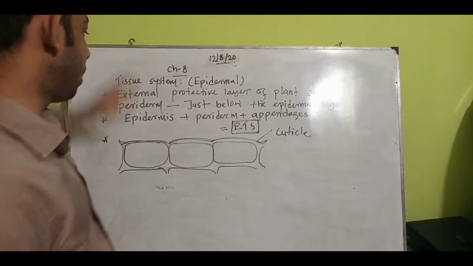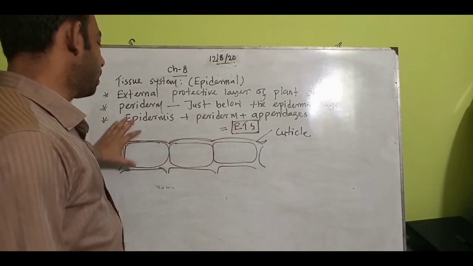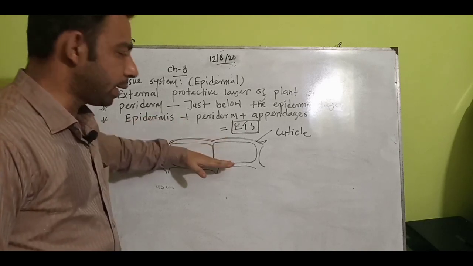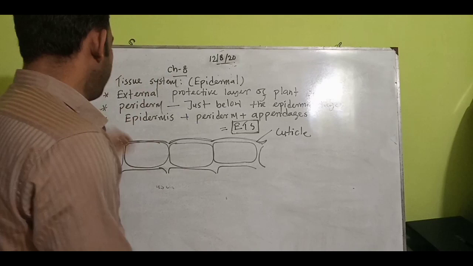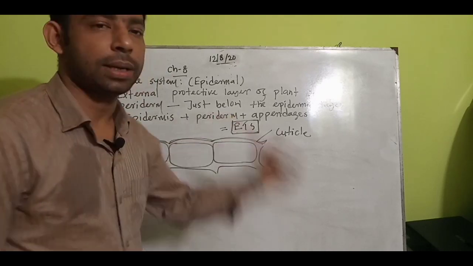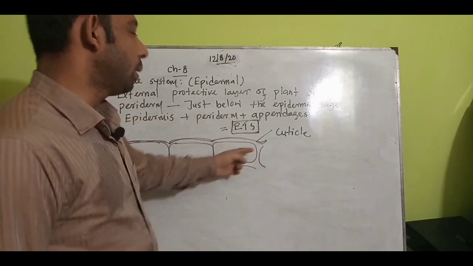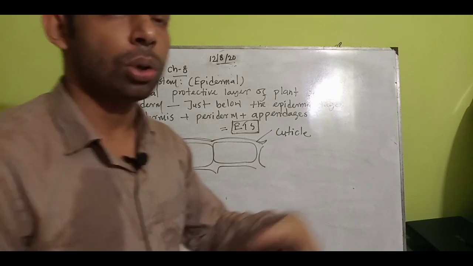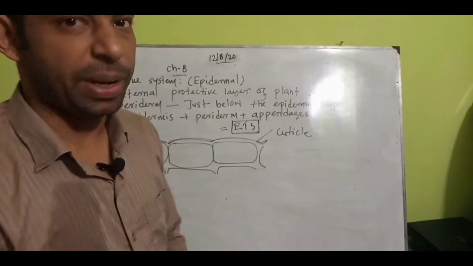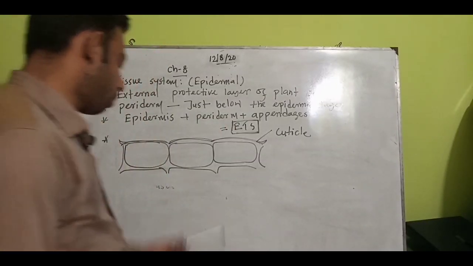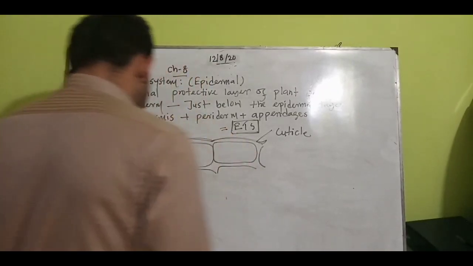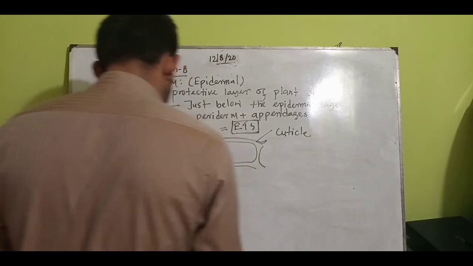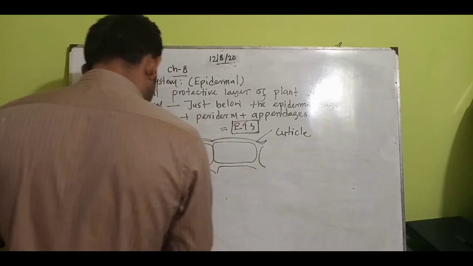Suppose it is the epidermis. On the inner side, all types of cellular organelles can be found, but the very outer layer covering that cell is the cuticle. So the cuticle is also nothing but the epidermis or epidermal layer. So it is also very important that we can say this: the covering layer originating from protoderm or dermatogen.